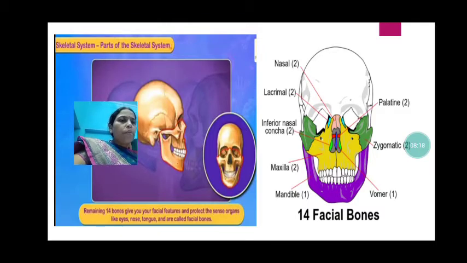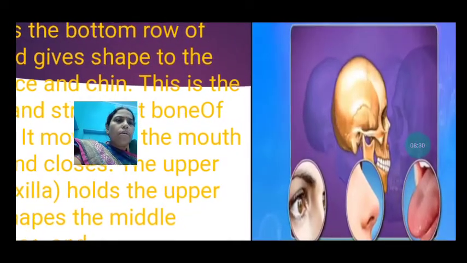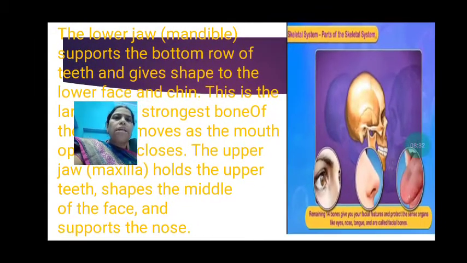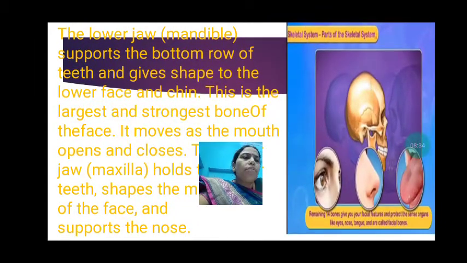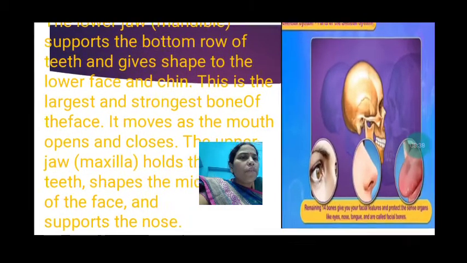So 2 maxilla, 1 mandible. The mandible is the biggest and the strongest bone of the face. The lower jaw, the mandible, supports the bottom row of the teeth and gives shape to the lower face and chin.